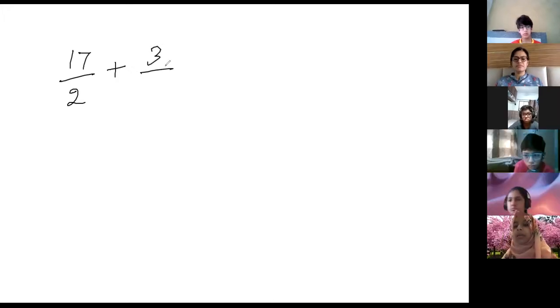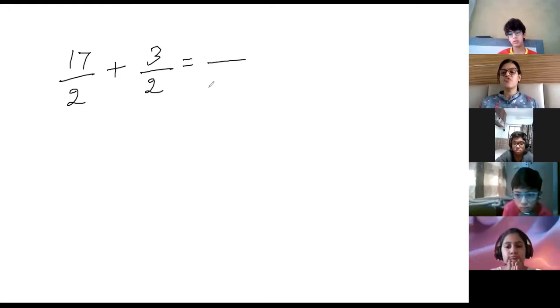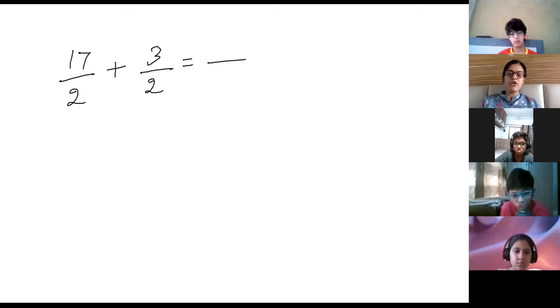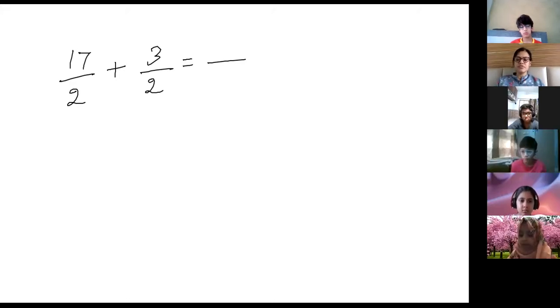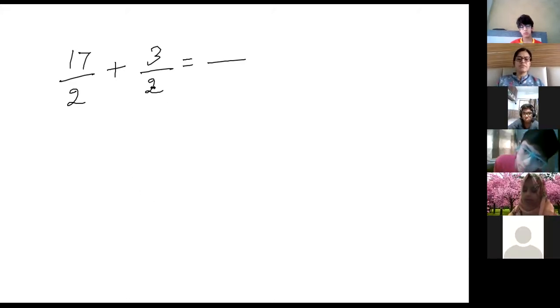Ma'am, I always get confused between equivalent fraction and a fraction in lowest form. In lowest form, you have to divide. And in equivalent fraction, you can divide and multiply both. Okay? Always remember this is the difference. Okay, Hamdan, are you there or not? Ma'am, I am. Give me the answer for this.